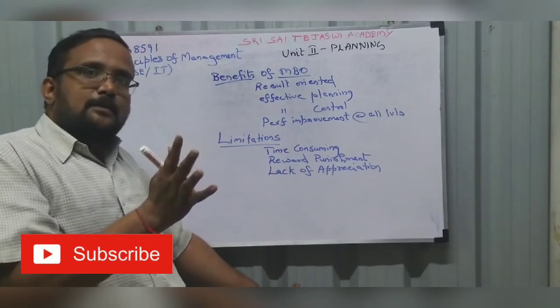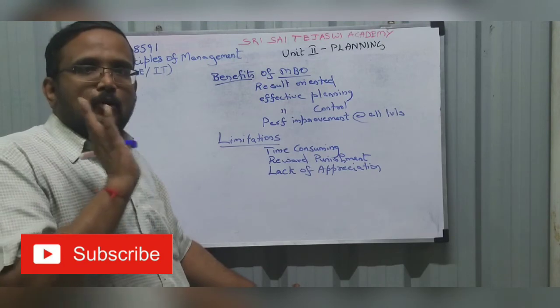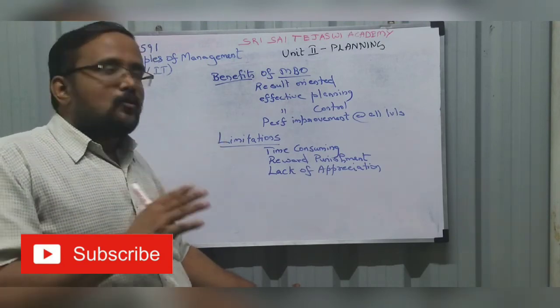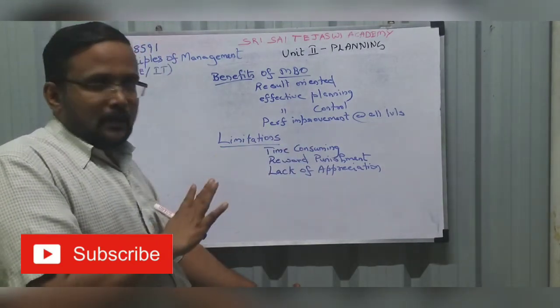The whole concept revolves around reward and punishment. See, if I don't achieve my objective this academic year, if I don't achieve results, I will be punished. I will have to get a memo. So this involves reward and punishment. That is the main drawback.